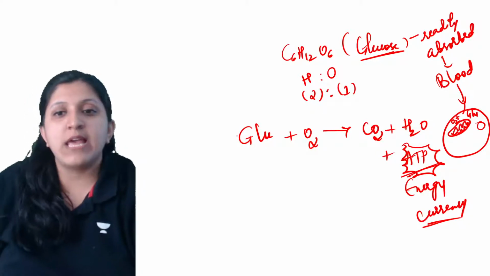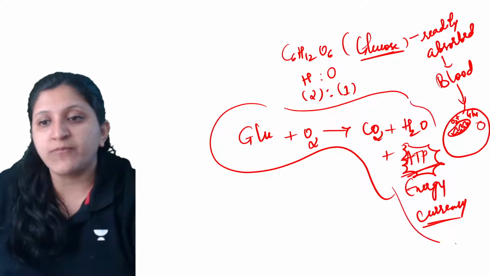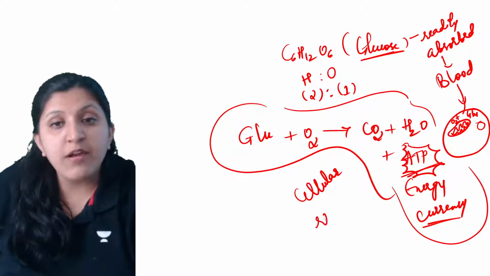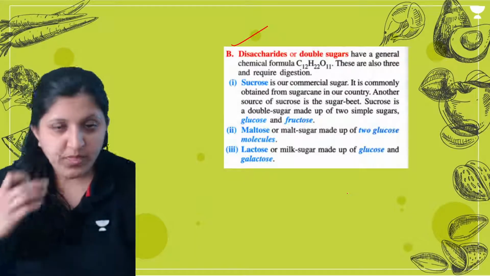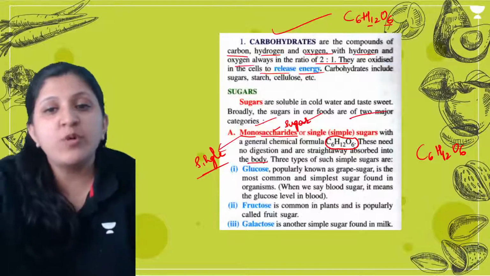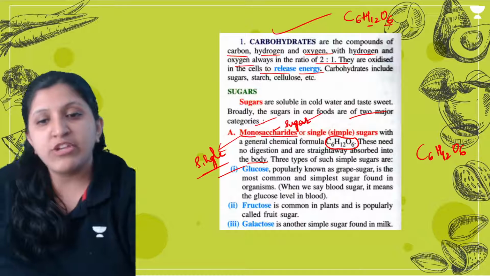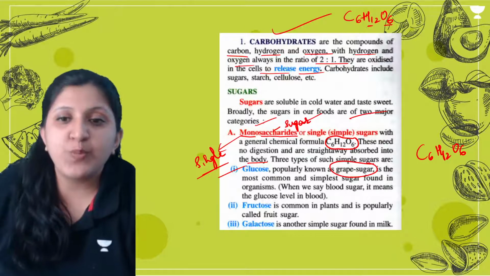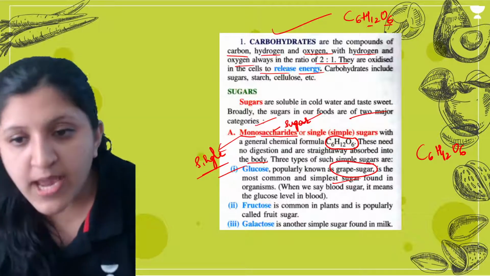So here itself, we can see this reaction. What is this reaction? This is cellular respiration, where there is a release of energy. So here we saw the monosaccharides, and there are three types. Glucose is the one popularly known as grape sugar, and it is the most common and simplest sugar which we find in most organisms.